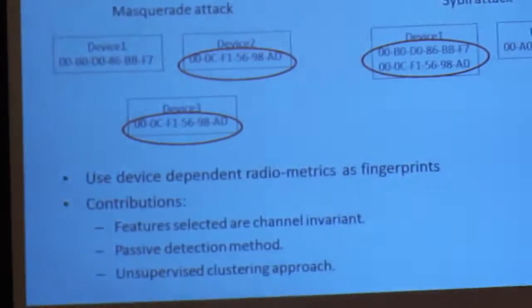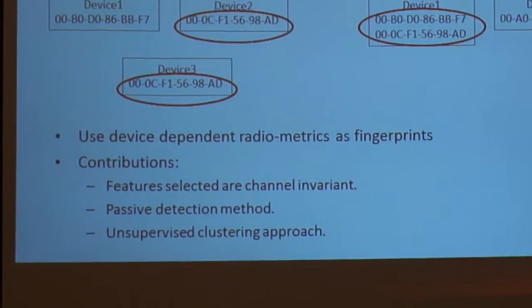So how to detect the attack? We use the device-dependent radio metrics as fingerprints. So our main contributions are that the features are channel invariant. So no matter how the channel is, the fingerprints remain the same. And we use a passive detection method. That means we don't induce any signal, we don't induce any frequency, we don't change the wireless environment. And last but not least, we use an unsupervised clustering approach.